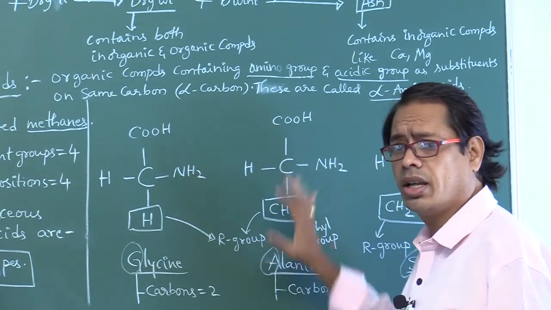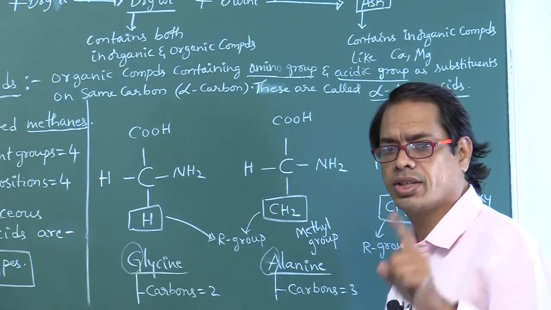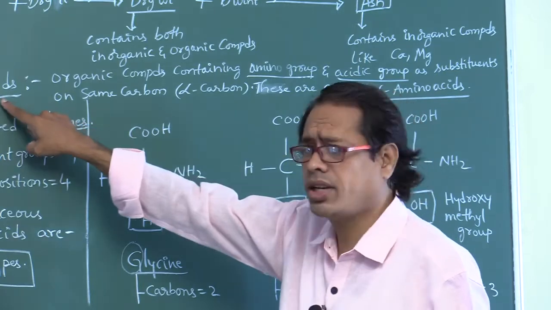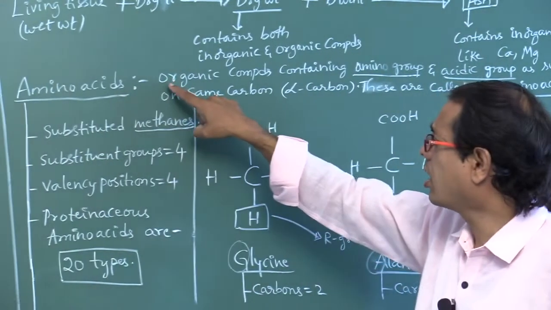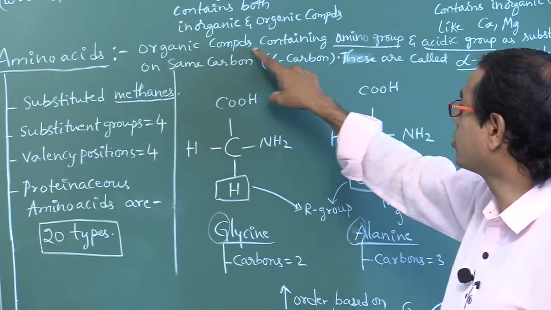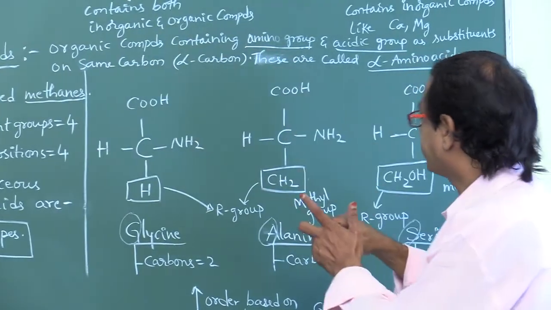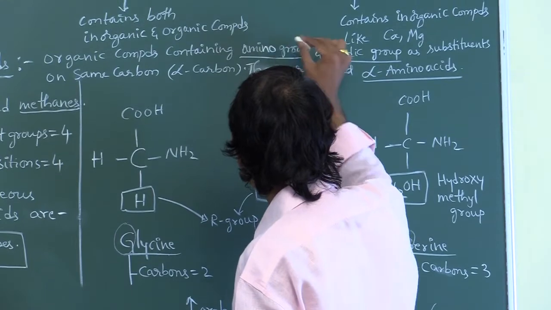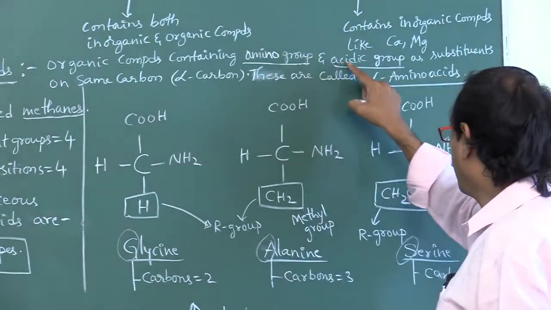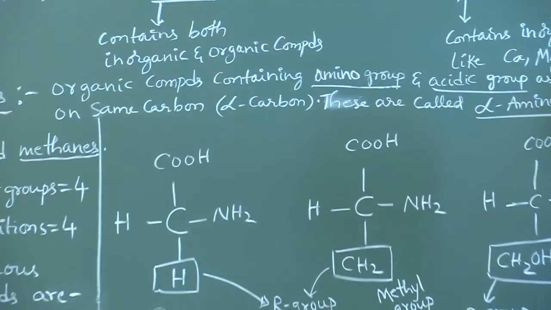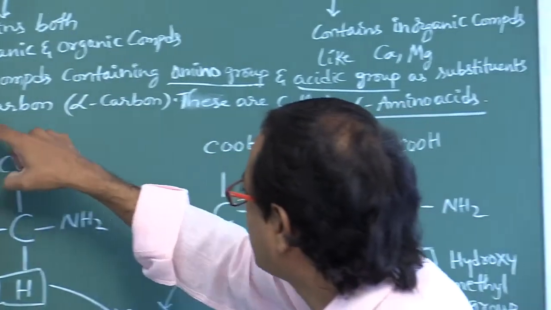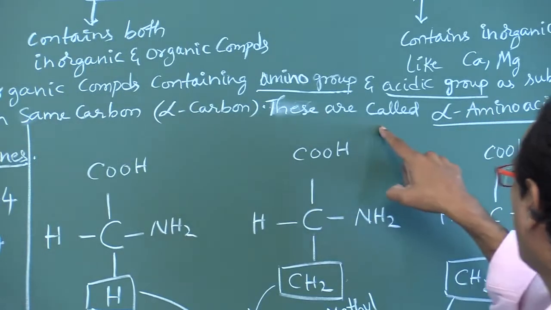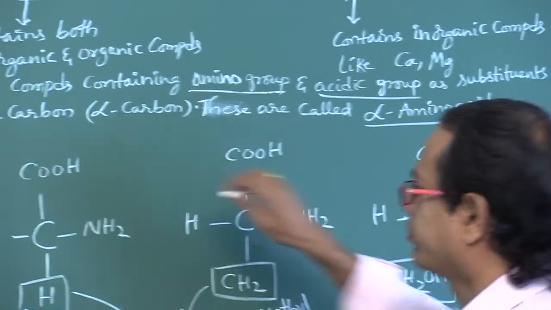They are nothing but substituted methanes. What is the definition of amino acids? Amino acids are organic compounds containing amino group and acidic group as substituents on the same carbon called alpha carbon. These are called alpha amino acids.